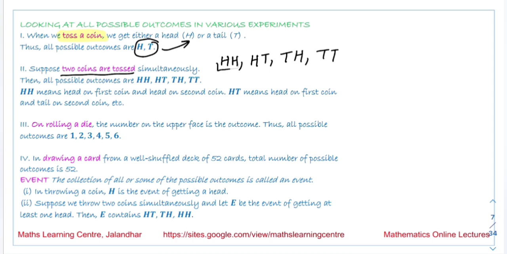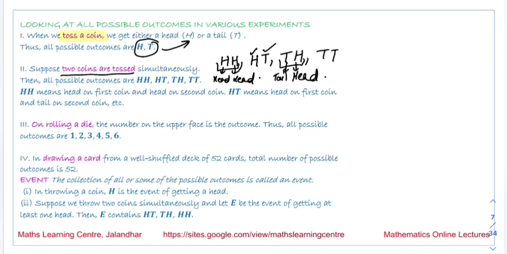HH means on the first coin we get the head, on the second coin we get the head. In this case, on the first coin we get the tail, on the second coin we get the head. So these are the first and second coins, and H and T represent the head and tail.